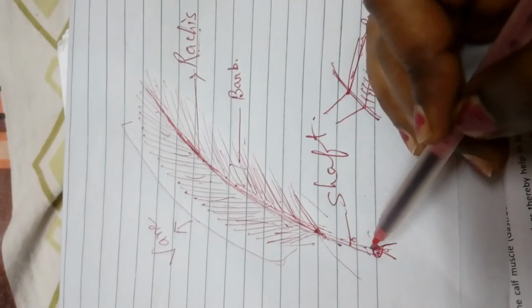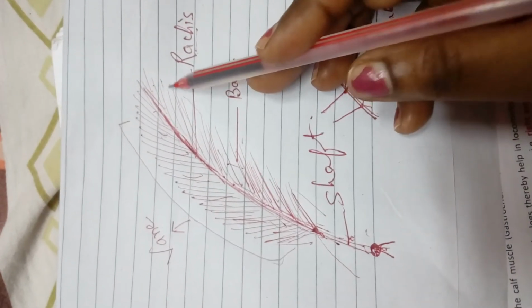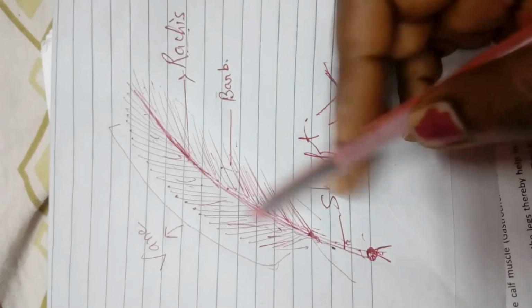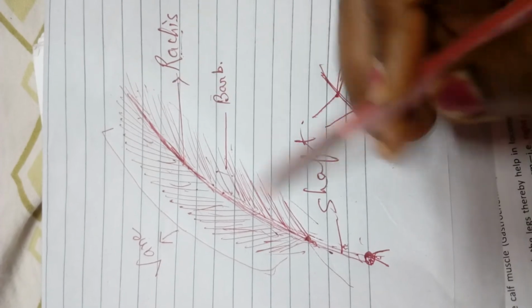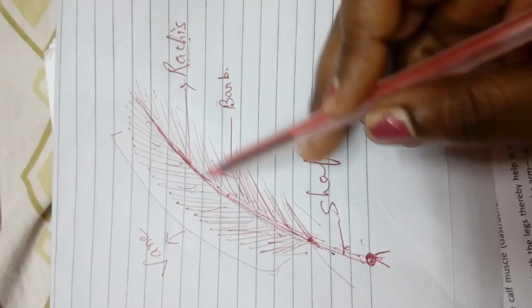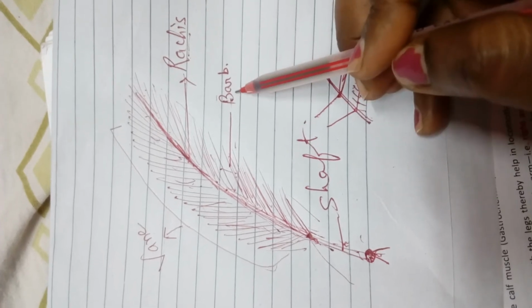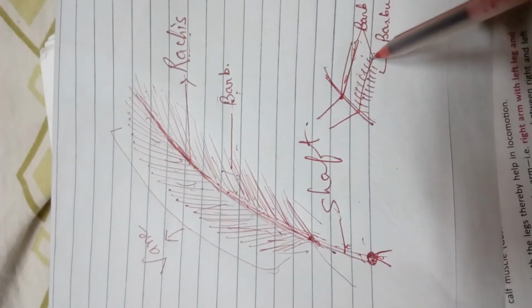So again I am saying, the central axis is divided into two. The part to which the barbs are attached is called the vein. So this whole leaf-like structure is called the vein. And this rachis divides into further short branches, that is called the barb. This barb again divides into finer branches called the barbules.